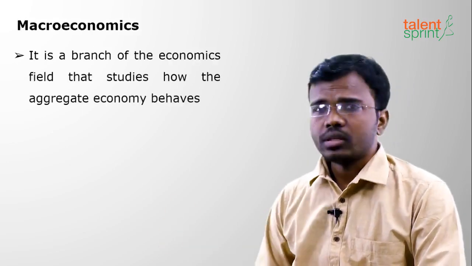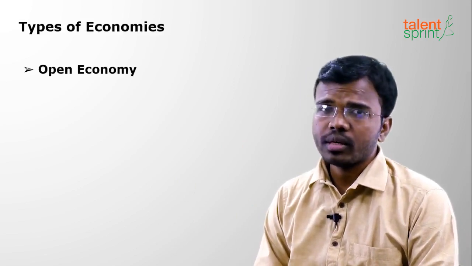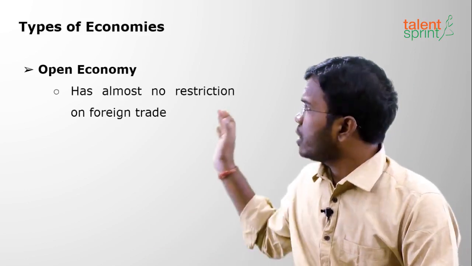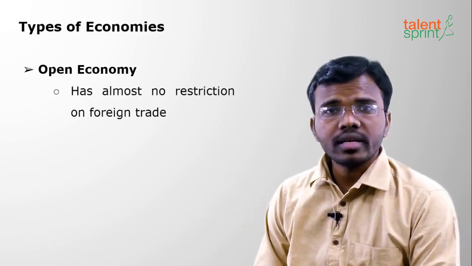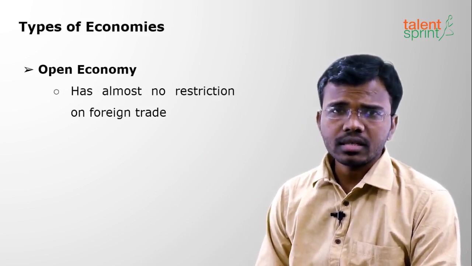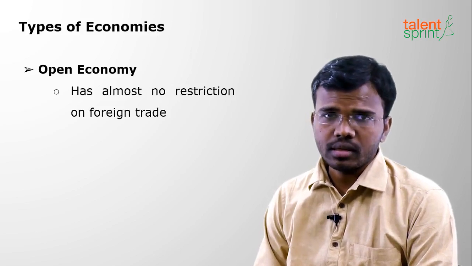Moving on to the types of economies. So what are the types of economies we have? We have two types of economies. The first one is open economy. So what do you mean by open economy? An open economy is one in which foreign trade is almost not restricted. That means 100% or at least 90% and above of foreign trade is allowed in the country.